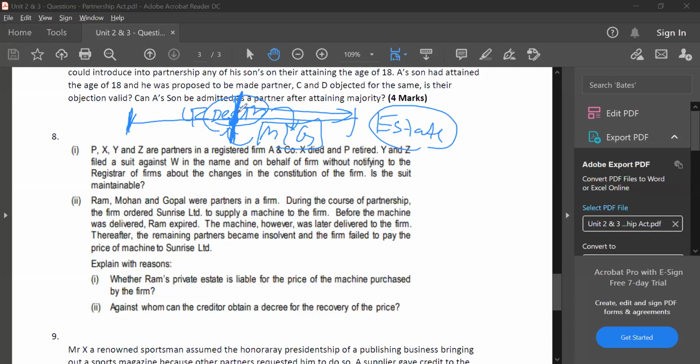His liability is only towards the other partners, for liability to be paid to the firm. So here, is Ram's private estate liable for the price of machinery purchased by the firm? The answer is no. Ram's estate, in this case, will not be liable for the price of the machinery purchased.